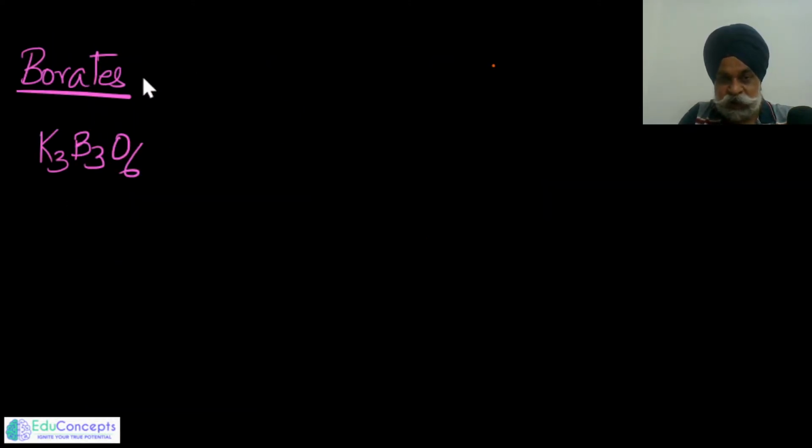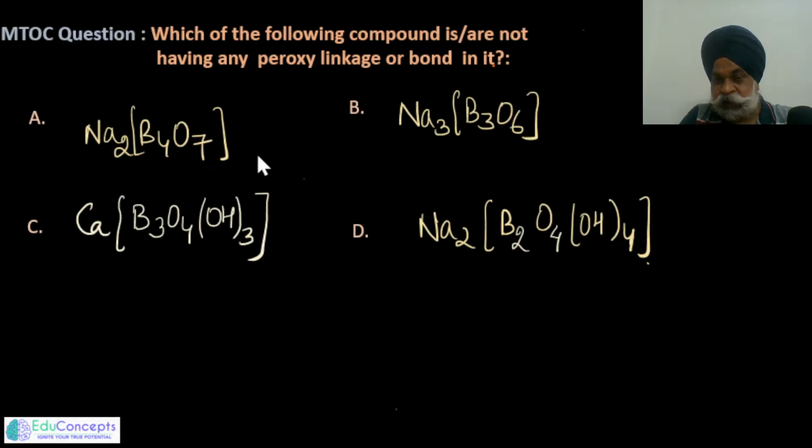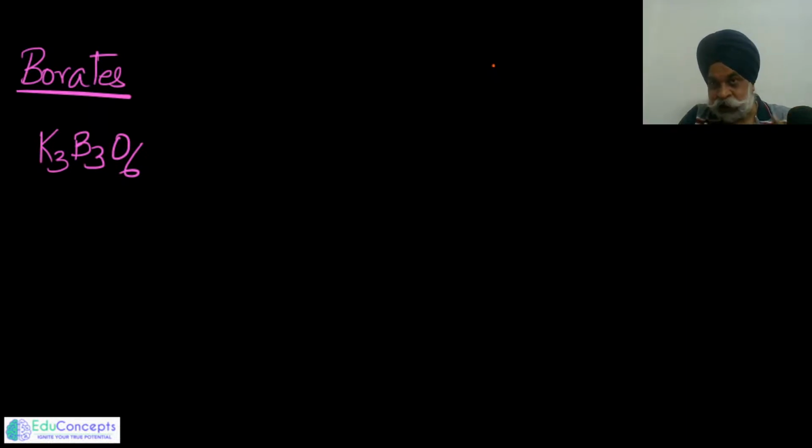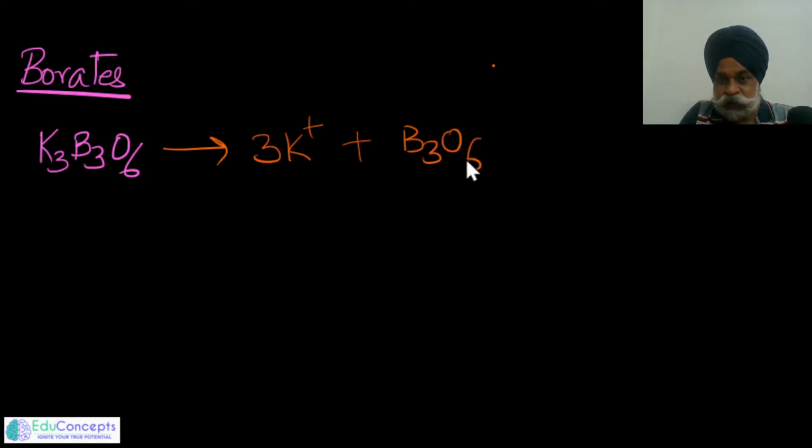So first, basically all the options given in this problem pertain to borates. What are borates? Borates are the compounds in which the anion of boron is with oxygen. So oxygen and boron are there, and they tend to create an anion. Just like in this case, if you break this out, it would become B3O6 3 negative.